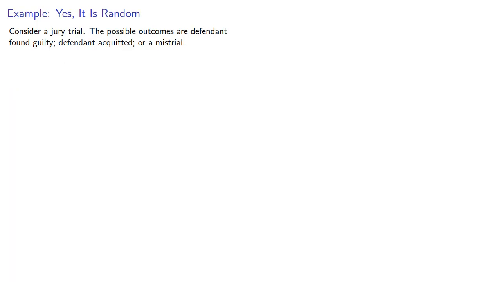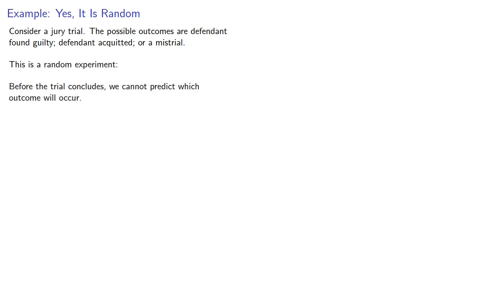Or consider a jury trial. The possible outcomes are a defendant is found guilty, a defendant is acquitted, or a mistrial. This is a random experiment. Before the trial concludes, we cannot predict which outcome will occur. And in fact, that unpredictability is a good thing because if we could, why have the trial?